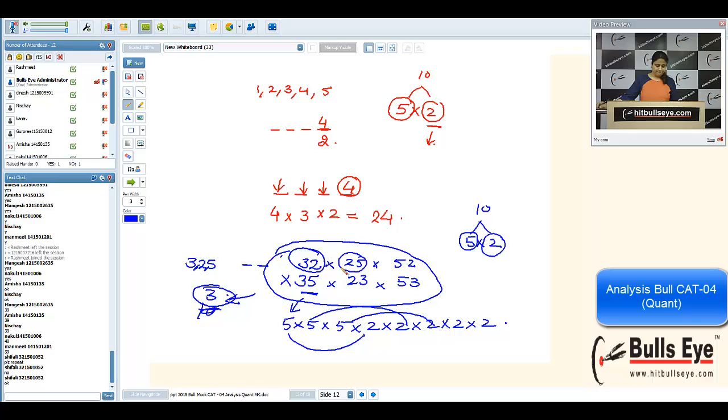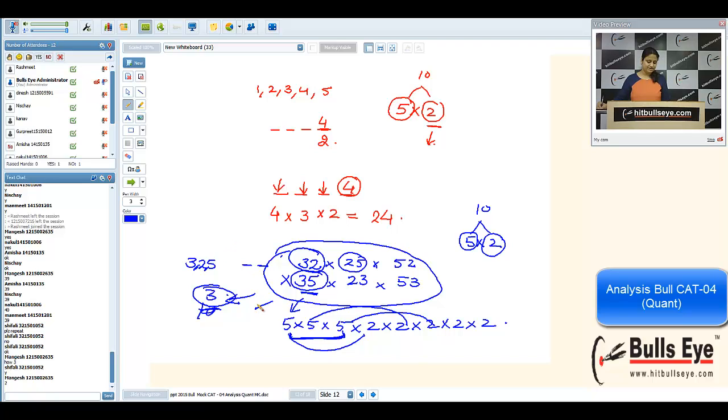Shefali, you got the meaning of the question now? How 3? See, we have three 5s. 35 can be written as 5 into 7, but 25 itself is 5 into 5. That's why we are getting two 5s from 25.